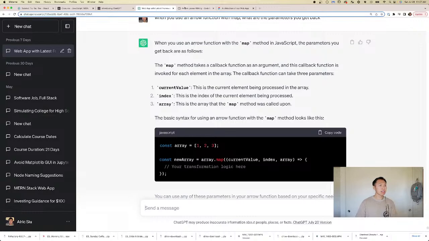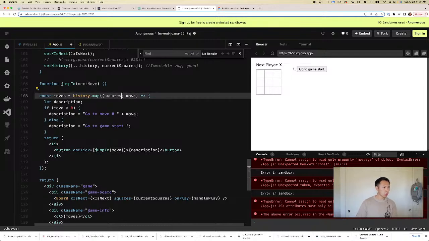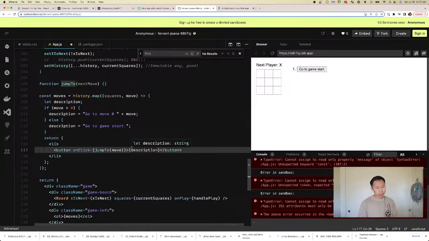So this is like another closure, right? So jump to move. This move is the move in here because we're inside this closure. Okay, that's fair. But we can't. Okay, so if we do this, it's going to do an infinite loop. We need an arrow function here, right?